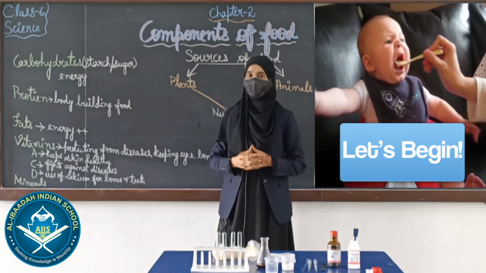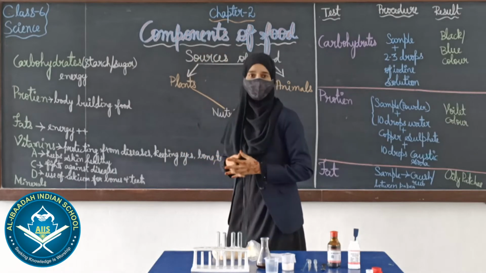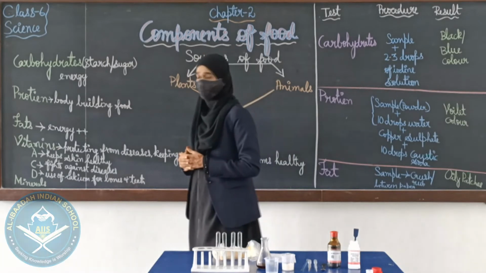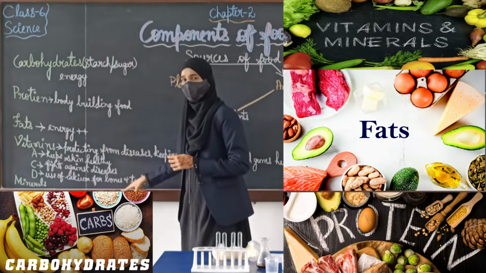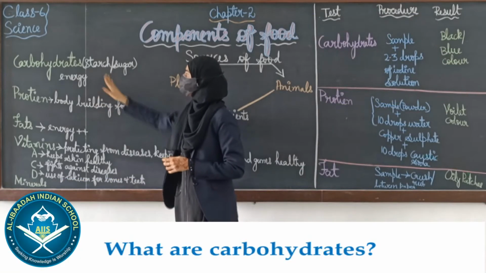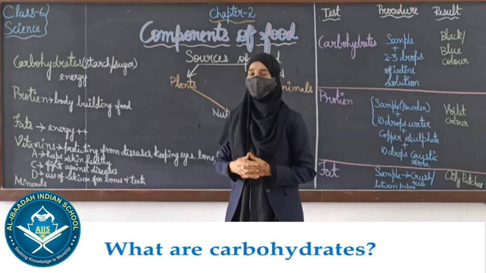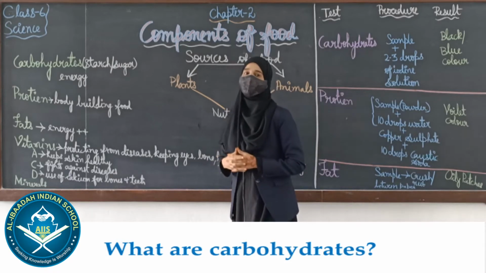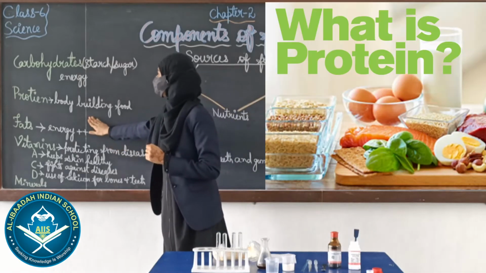So, let's begin. Students, what are the different components found in food? The different components are carbohydrates, proteins, fats, vitamins and minerals. Carbohydrates are in the form of starch or sugar in the food items which we consume, and it provides us energy. And next comes protein.